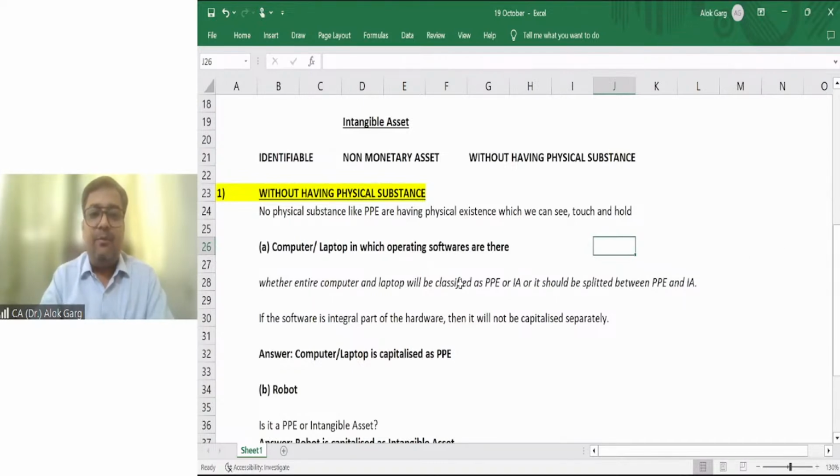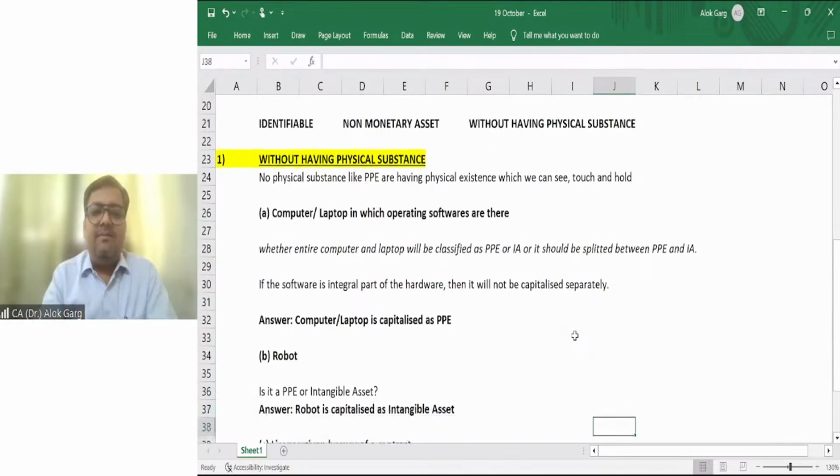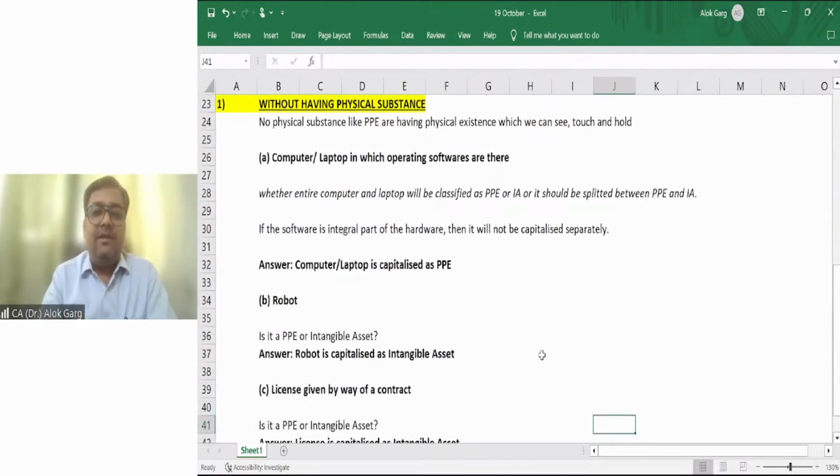Whether the entire computer and laptop will be classified as PPE or intangible asset, or should be split between PPE and intangible asset? If the software is an integral part of the hardware, then it will not be capitalized separately, right? Without that software, this laptop and computer will not function. It is an integral part, so in that case the computer and laptop is capitalized as PPE.